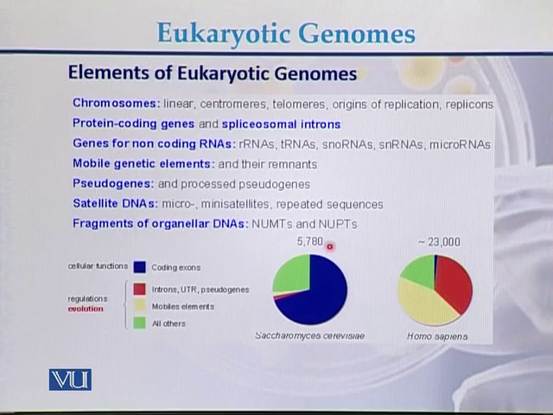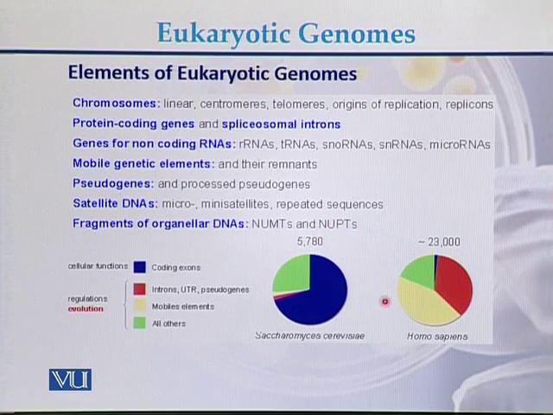So here is the percentage of the coding exons. In case of yeast, we see most of the genome is coding in nature, while there is a smaller number of introns, marked with a red color, than mobile elements and the other genes.